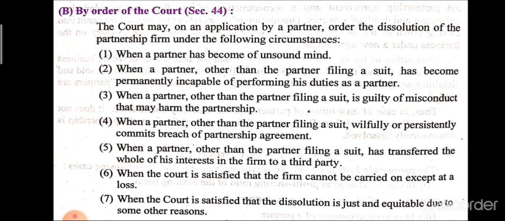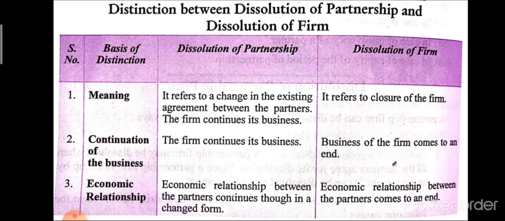The next one is when the court is satisfied that dissolution is just and equitable due to some other reasons. It means that in some cases the court is satisfied that dissolution is compulsory and there is a need for dissolution. At that time dissolution occurs. Here the difference between dissolution of partnership and dissolution of firm is given. So first of all, the meaning of dissolution of partnership.